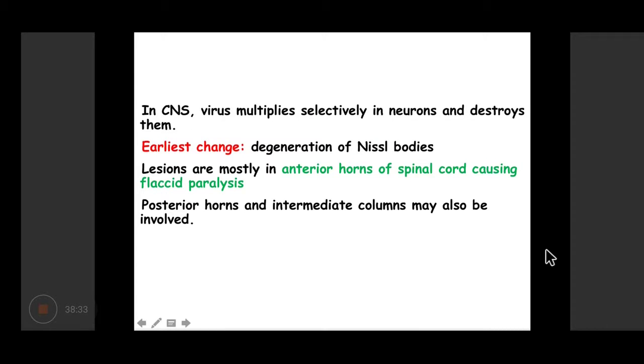In the CNS, it multiplies in the neurons and destroys them. The earliest change seen in the spinal cord is the degeneration of Nissl bodies, and the lesions are mostly present in the anterior horns of the spinal cord.